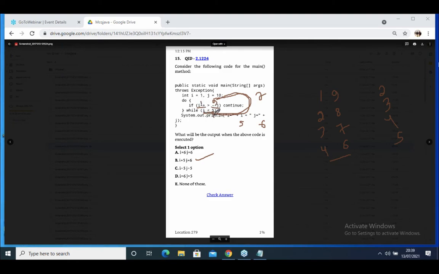What is the value of i here? 2. Is 2 less than 5? No. It gives what? 2. Then it will check 3 less than 5. No. It gives 3. Then it gives 4 less than 5. Then it gives what? 4. Is 4 less than 5? No. Are you getting my point or not? So like this. Am I clear on this concept? Read this question. Option is B.